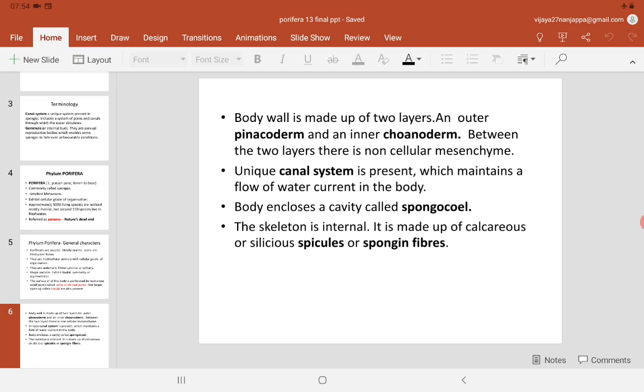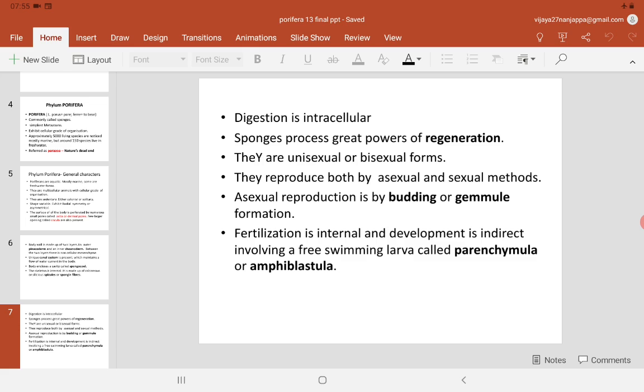The skeleton of the sponges, the support to the sponge body, is provided by spicules or spongin fibers. Spicules are made up of either calcium carbonate or silica, and there are many variations in shape. Spongin fibers are made up of protein. Digestion is very simple and intracellular, and sponges possess a very great power of regeneration. Regeneration is the ability to regrow the lost or cut part.